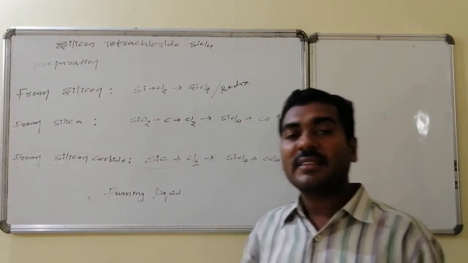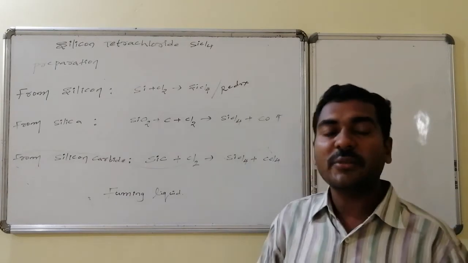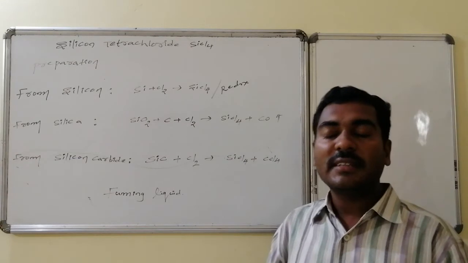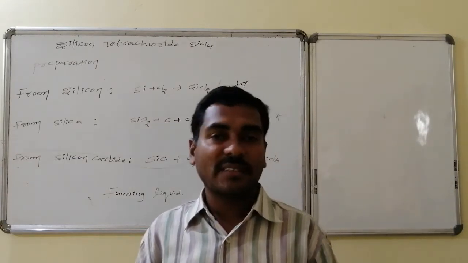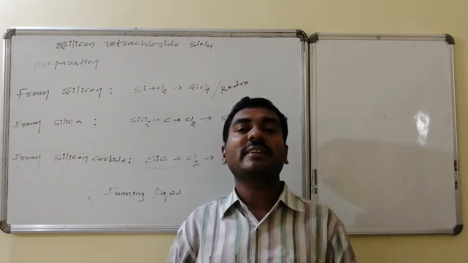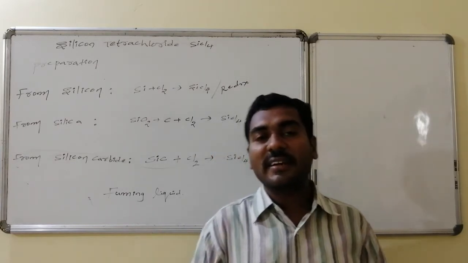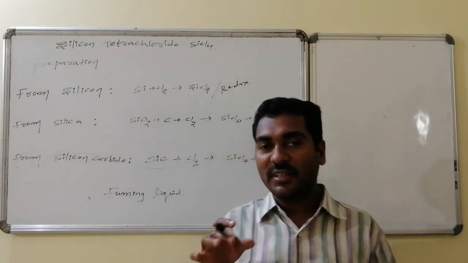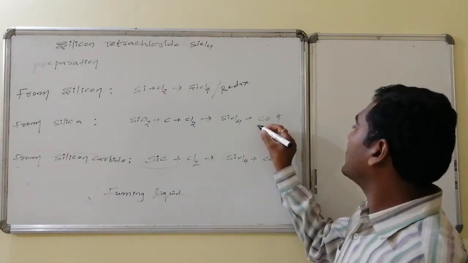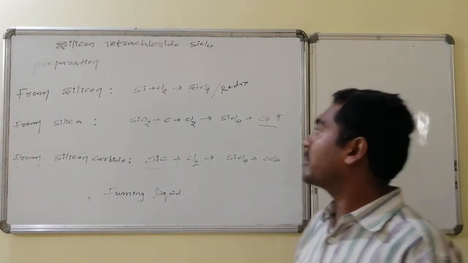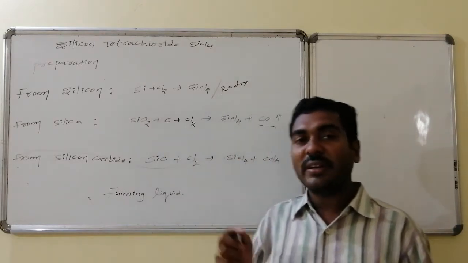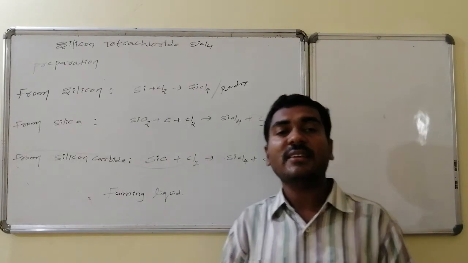Here carbon is acting as a reducing agent because it undergoes oxidation from zero state to positive state. In this reaction, carbon monoxide gas formation occurs. That gas formation leads to an increment of entropy and makes the delta G of the reaction negative, which is responsible for the movement of the reaction in the forward direction. Thus, this gas formation makes the reaction occur, forming silicon tetrachloride from the combination of silicon dioxide as well as chlorine.